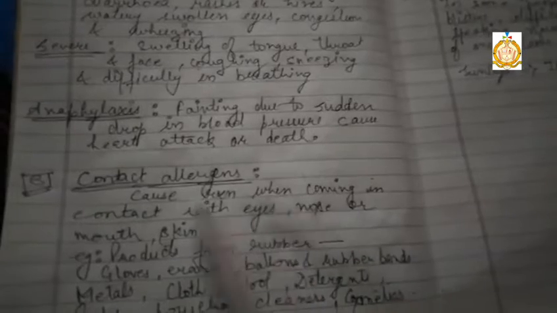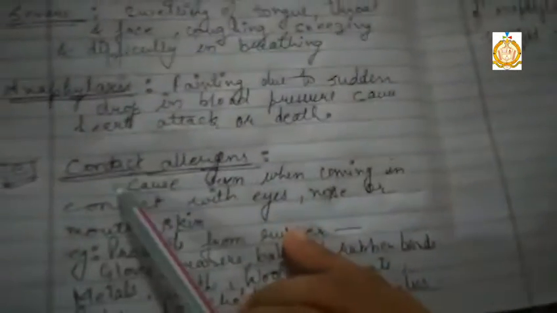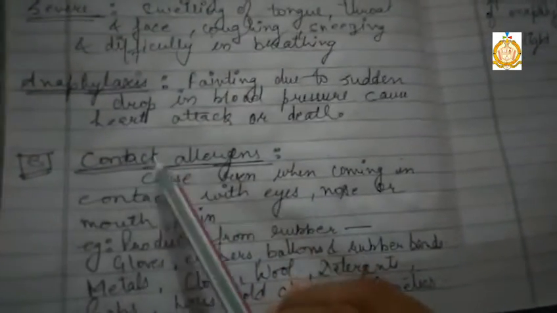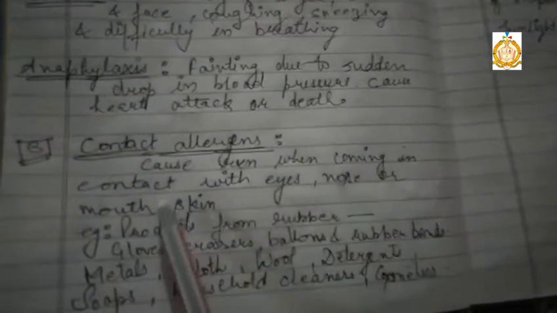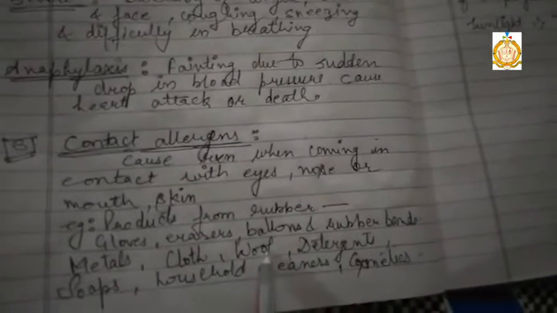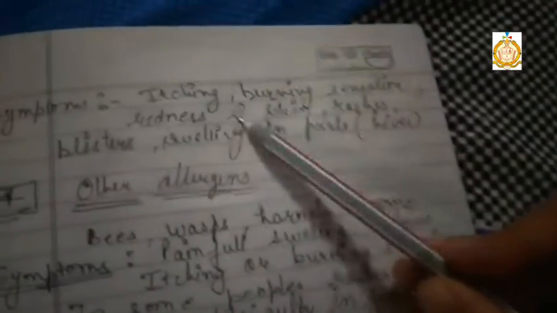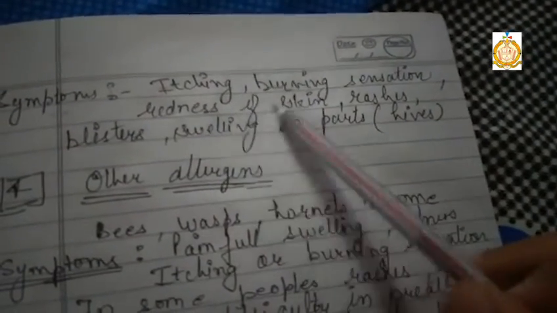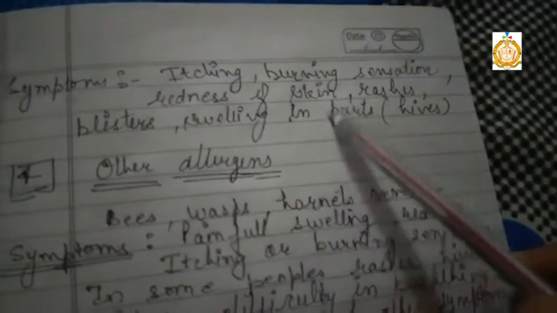The next one is contact allergens. It causes a reaction when coming in contact with eyes, nose or mouth, skin. This contact allergen gives its hint from its name. Contact means when it comes in contact with eyes, nose or mouth, skin. Examples: products from rubber like gloves, erasers, balloons and rubber bands. Metals, cloth, wool, detergents, soaps, household cleaners, cosmetics. And what are the symptoms of these contact allergens? Itching, burning sensation, redness of skin, rashes, blisters, swelling in some parts.